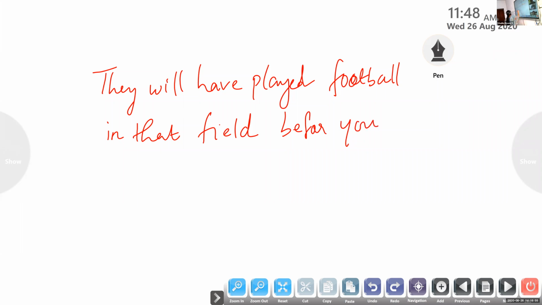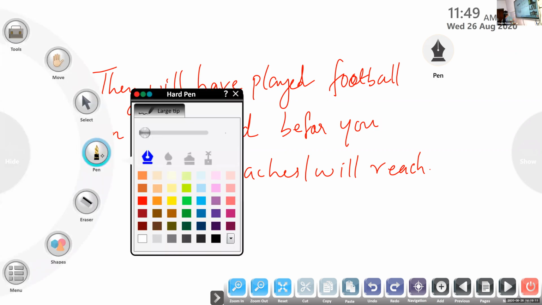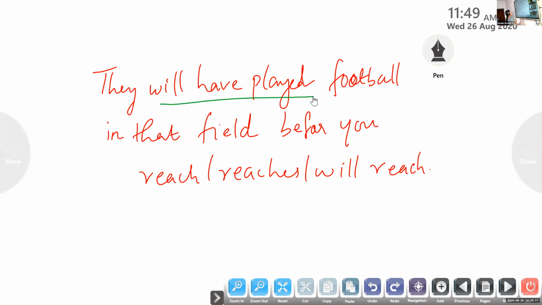Now you tell me, reaches or reach? Which one is suitable? I have a question. See, just look, all of you. Don't tell me the answer now. Just look at the sentence. They will have played football in that field before you reach or reaches.